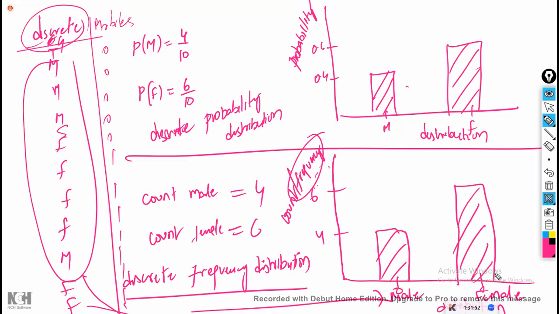Whether it is a discrete count or discrete categorical, it is not called discrete categorical frequency distribution, right? This is called discrete frequency distribution. What is meant by discrete frequency distribution? Applying the frequency distribution on a discrete variable is called discrete frequency distribution. Applying probability distribution on a discrete variable is called discrete probability distribution.